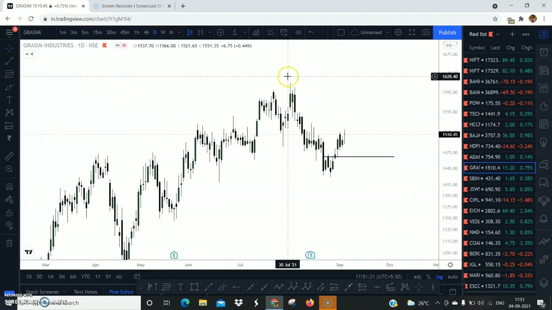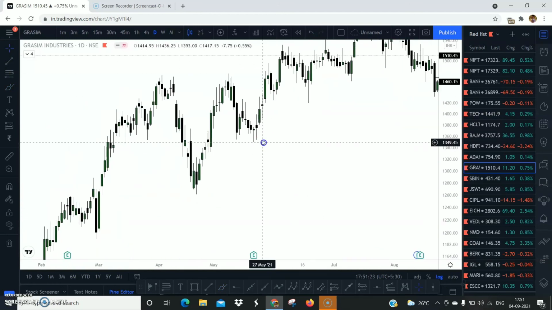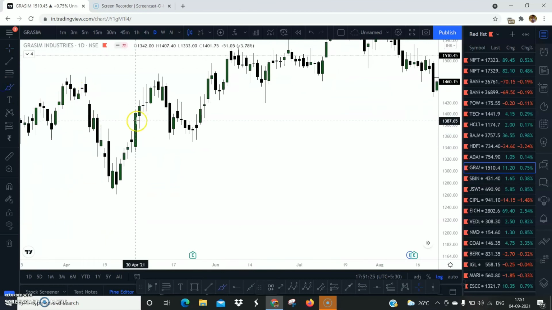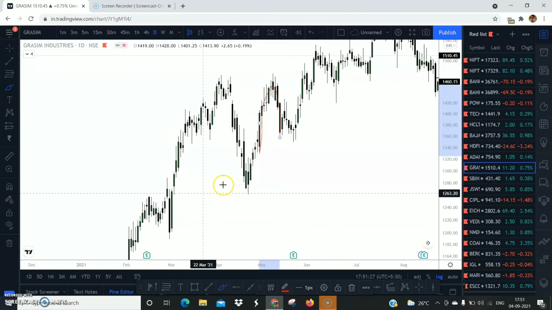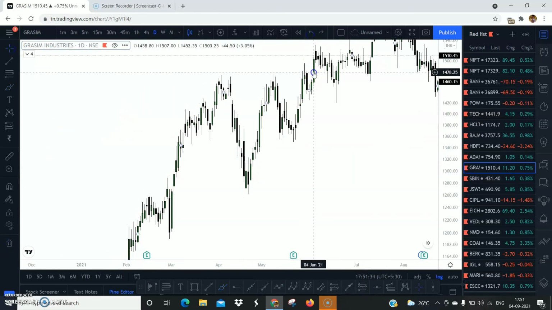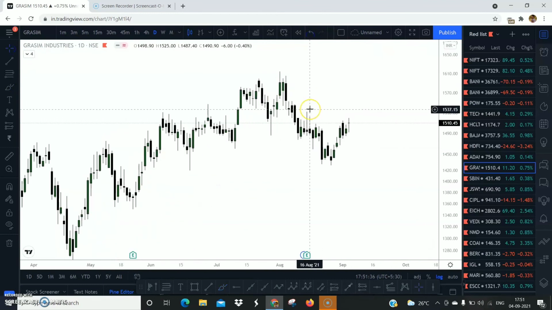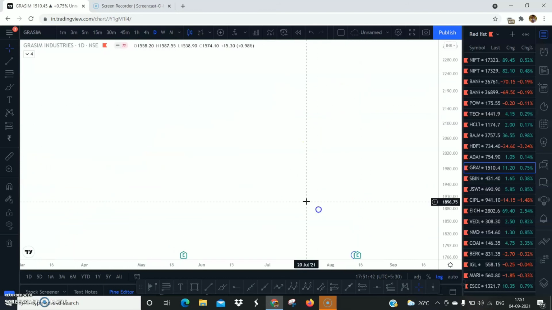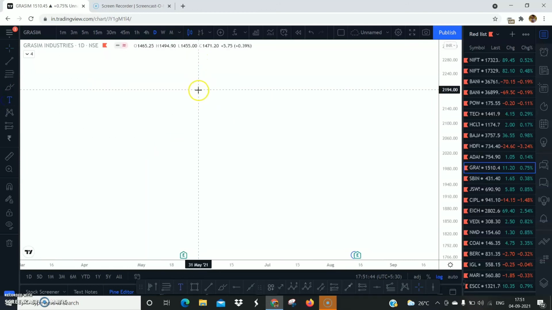All right, so I hope you see, these are also voids. These are voids. This is a very nice example of a void. So the market is filling voids and the market is respecting the order blocks and then moving in the direction which it wants to move. All right, so I hope the order blocks are clear.